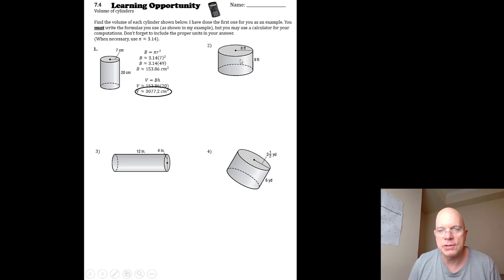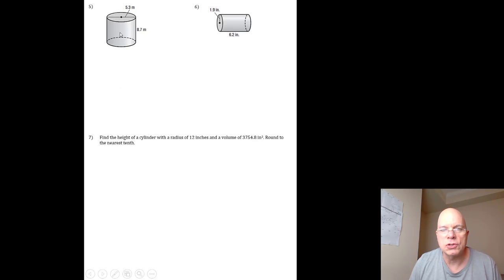You've got a straightforward cylinder, except this one, it's not standing on the circles. This one, if I see 3.5, I might just use 3.5 there. This is straightforward. This is pretty straightforward. And this one's a little more challenging, but that's why I did this one on the video. So the video that's on the blog every day, it's still there. So use it after you try it on your own.